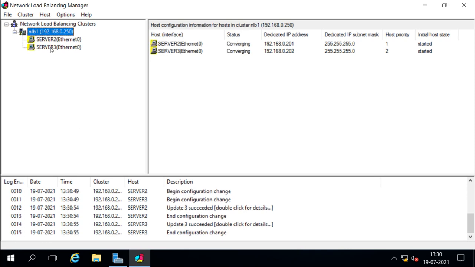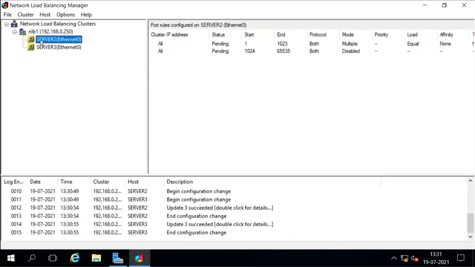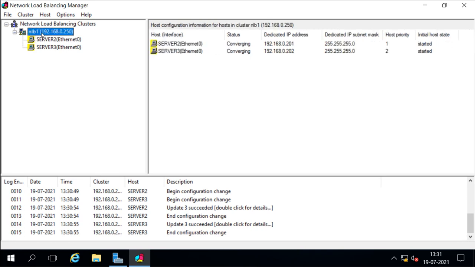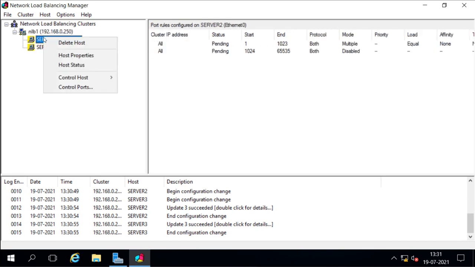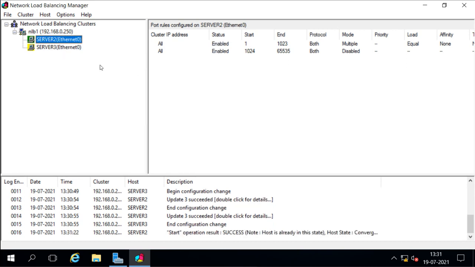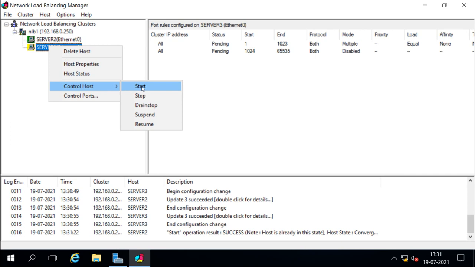Now they are converging and they will converge soon. So in this color, when you see this color, that means they are converging. I don't want to wait, so I will say start.